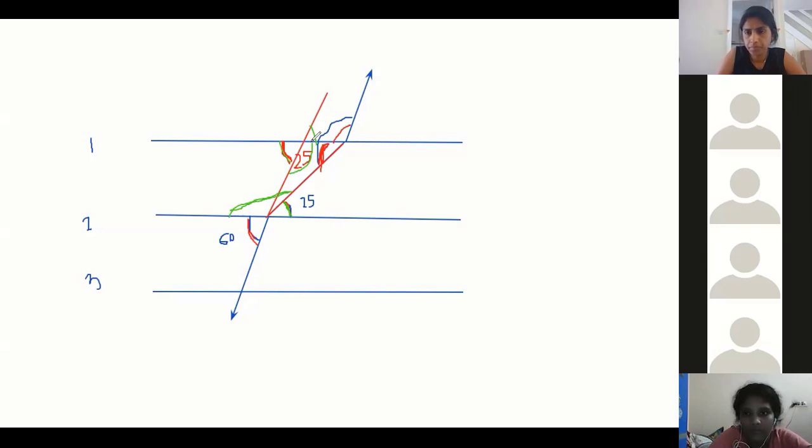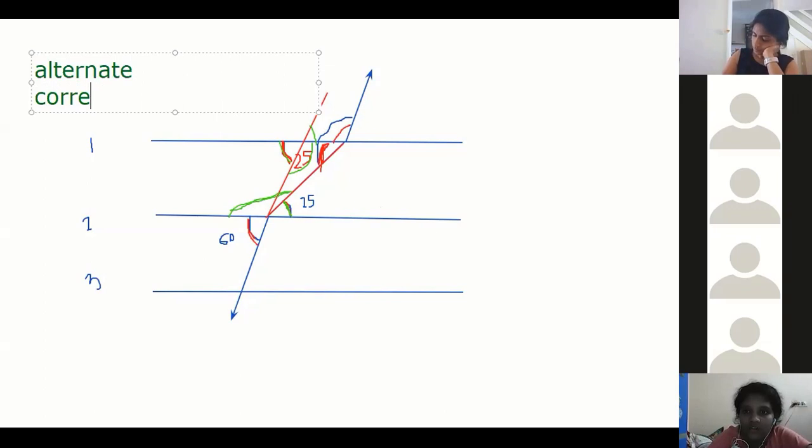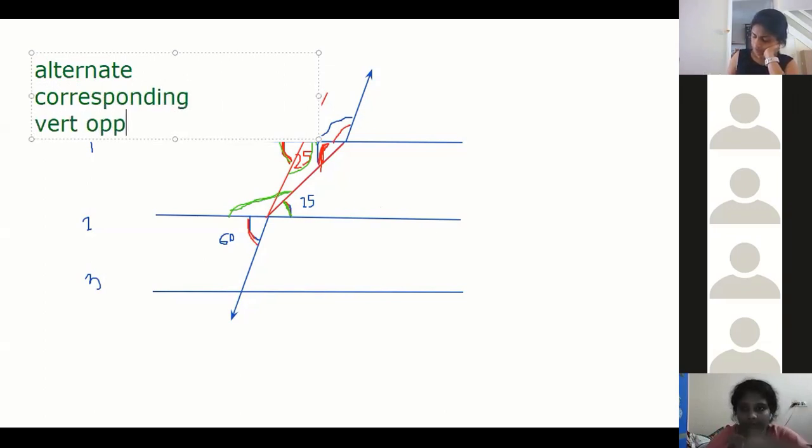Corresponding. Yes, please. What did you explain now? Because my internet connection was bad. Okay. I explained the same thing again with a different method. That's it. What I want everybody to do is master these three angles, draw different lines and try to solve. You can get so many questions. Alternate angle, because otherwise, believe me, geometry will become tough. Alternate, corresponding and vertically opposite. This is the basis of geometry.